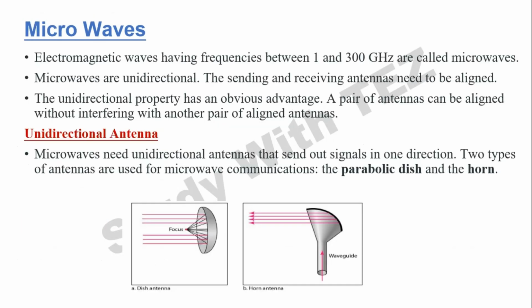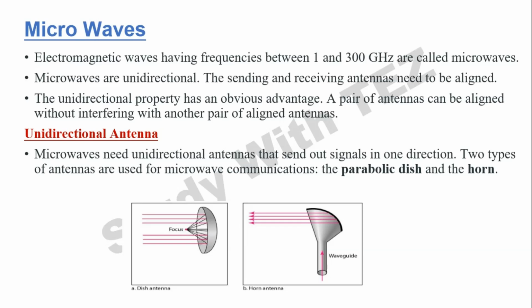Next, getting into microwaves. These have the frequency between 1 to 300 gigahertz. That is, till 1 gigahertz it was radio waves. After 1 gigahertz to 300 gigahertz, it is microwaves. These are unidirectional. The radio waves were omnidirectional, they can transmit in any direction, but microwaves go only in one direction. So sending and receiving antennas need to be aligned here.